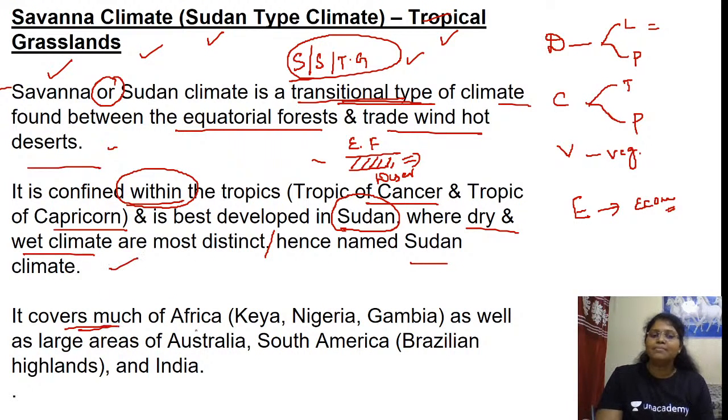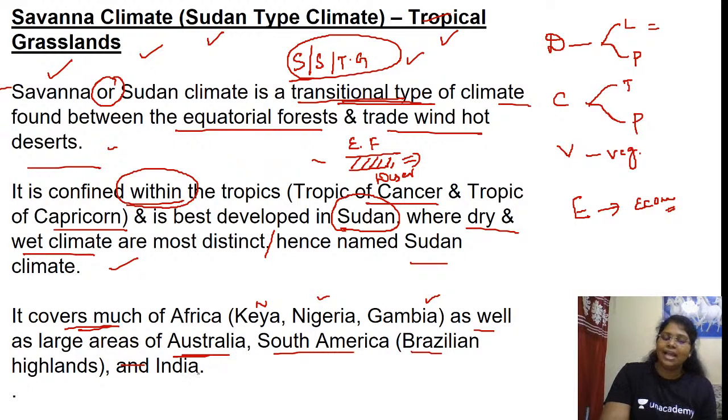It covers much of Africa, mainly Kenya, Nigeria, Gambia, as well as large areas of Australia, South America, Brazilian highlands and India. Is this fine, ma?